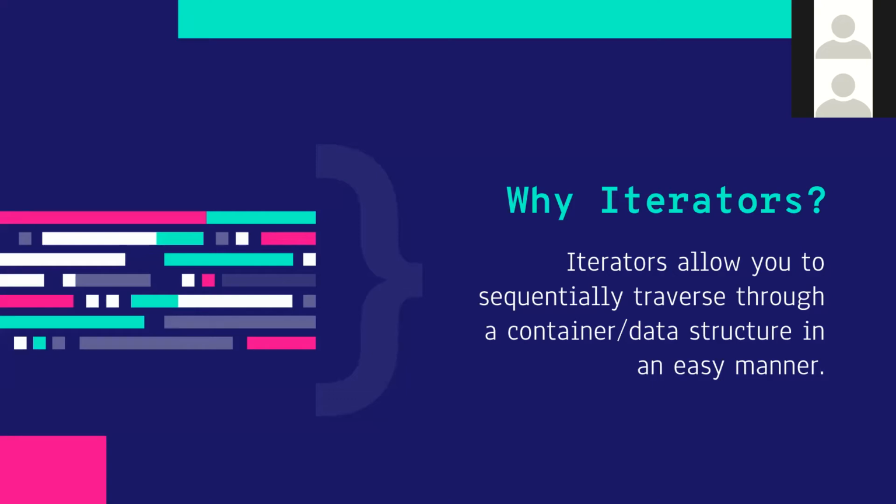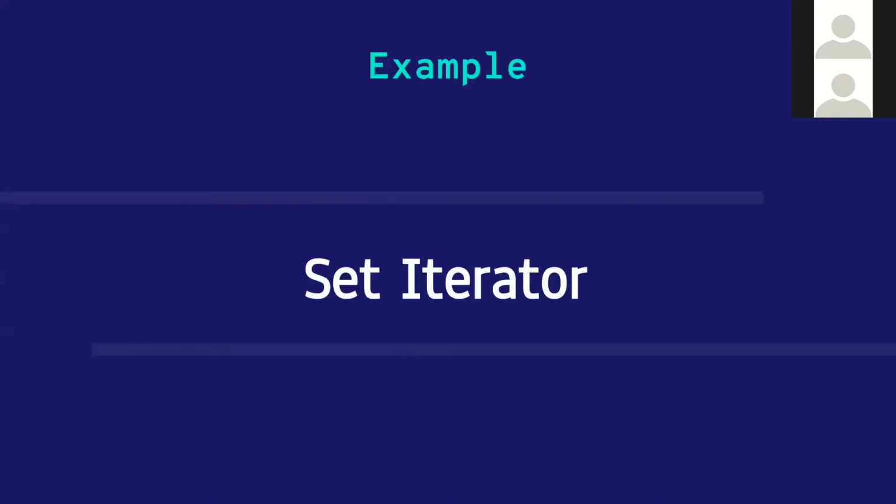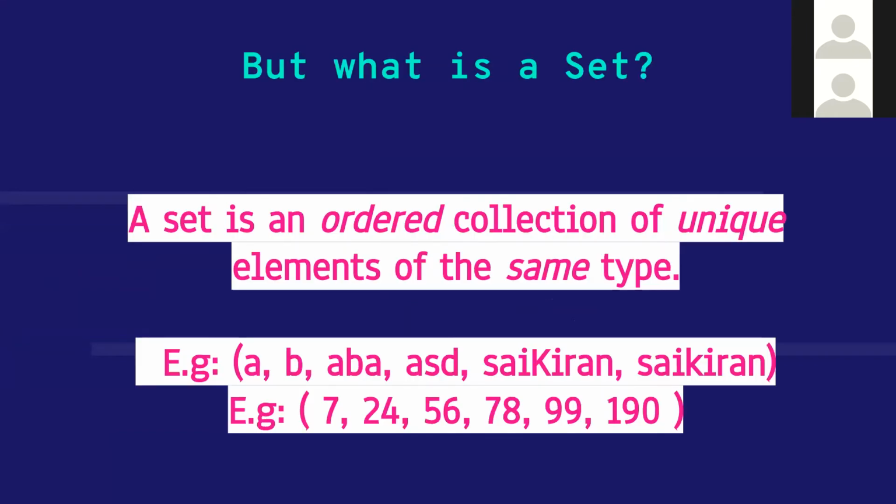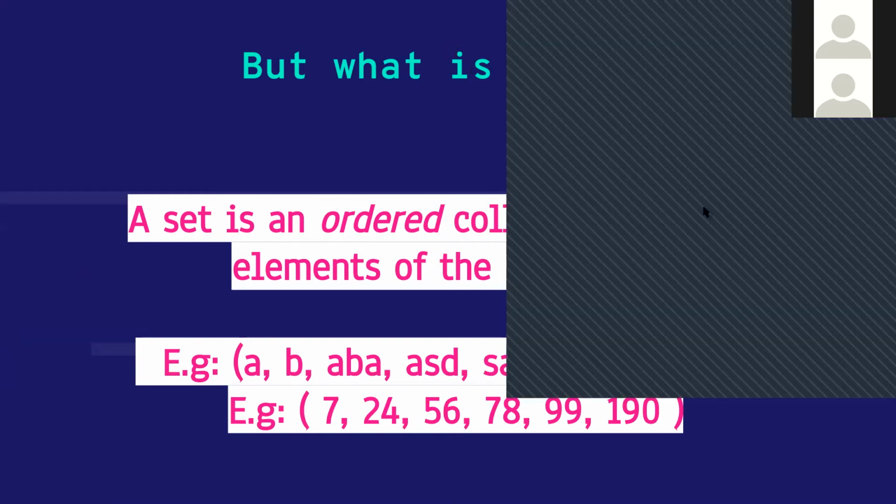If you attended the last session, Prashanit was talking about sets and maps. So let's look at sets. So we'll look at the set's iterator. Iterators are basically objects which allow you to access data in these containers. So first of all, what is a set? Can someone tell me what a set is? Prashanit discussed this in the last session, last Saturday. Do you guys have any idea of what a set is?